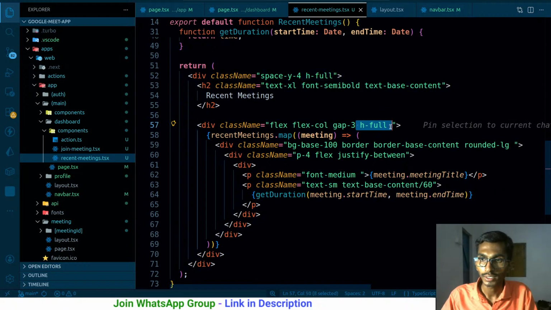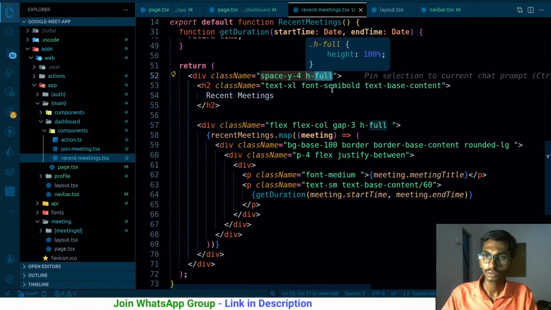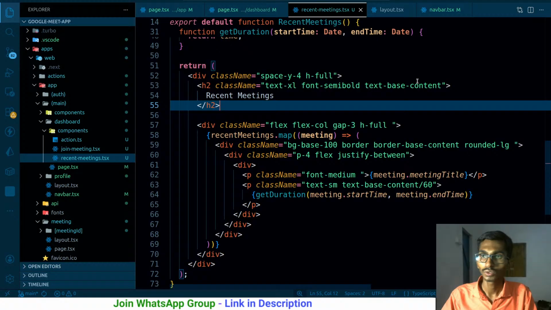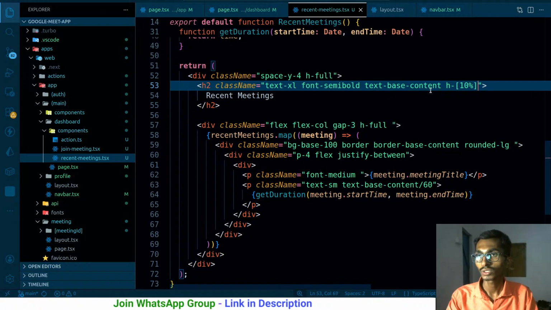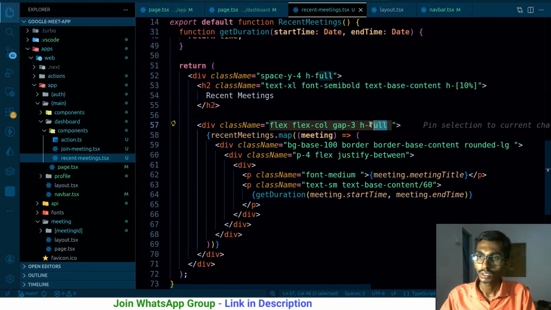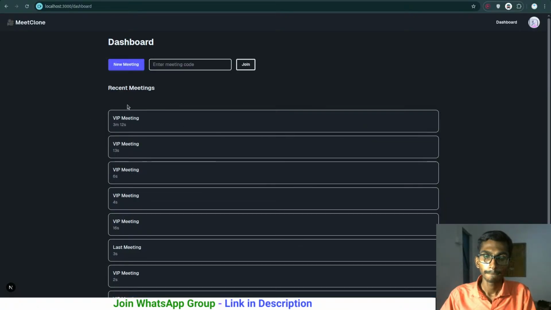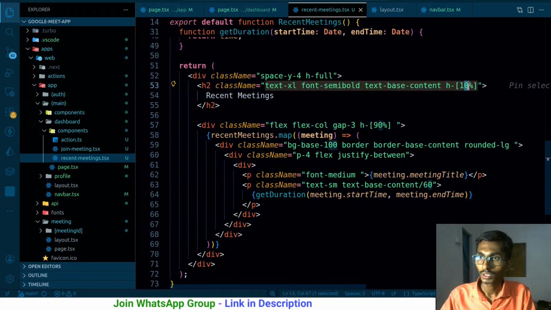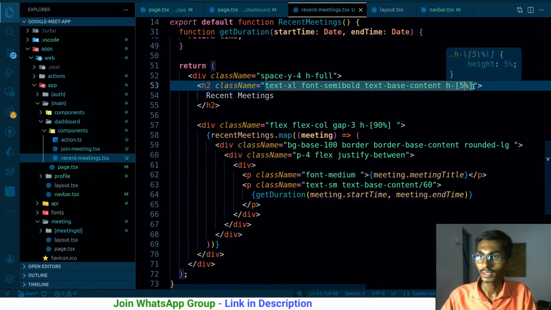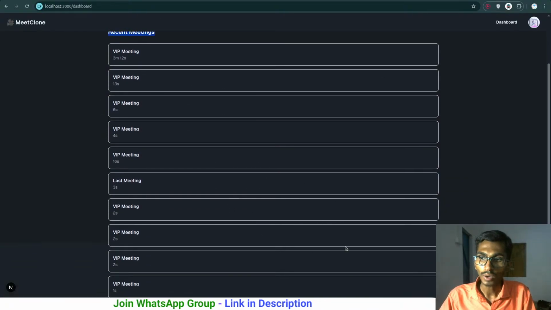This is the problematic thing. So what am I gonna be doing? This should have height 10% or something of the whole height, whatever is passed to this. So height 10%. Let's see how it's gonna be looking like. And this is gonna be having the remaining 90%. It has 10% like this, okay. And probably it needs just 5%, sort of like right. Let me make it 95. And now I have to make it overflow.